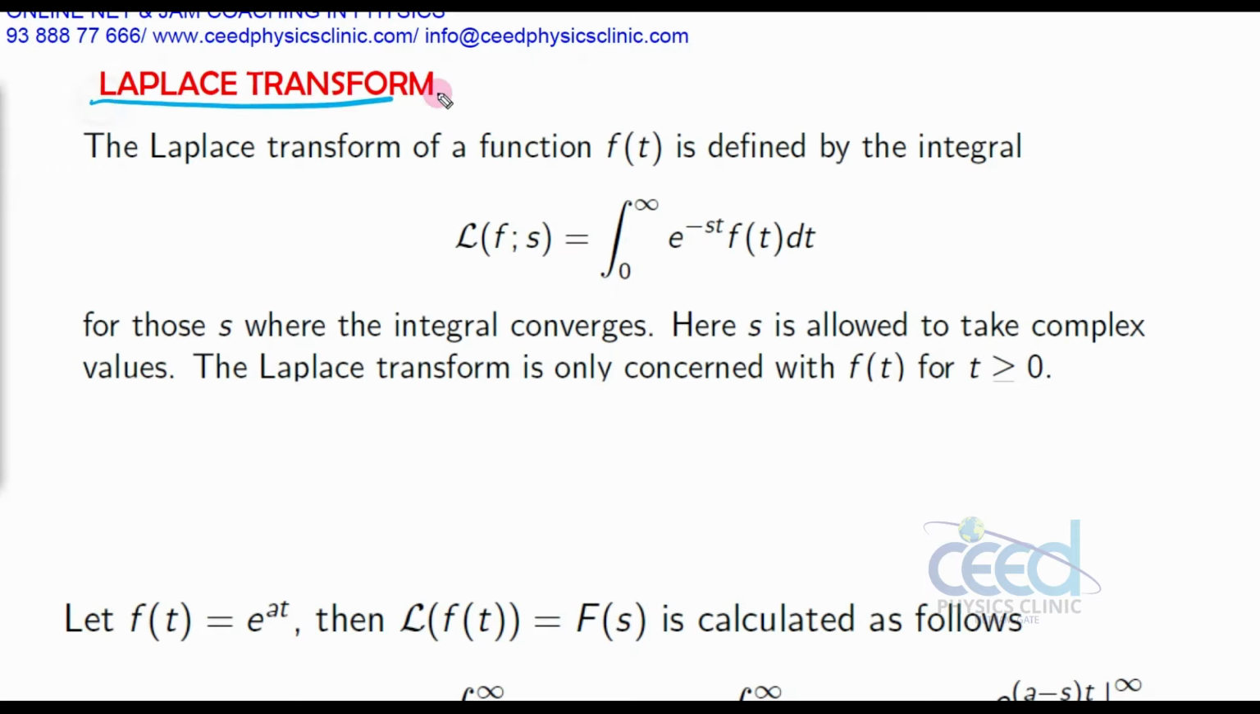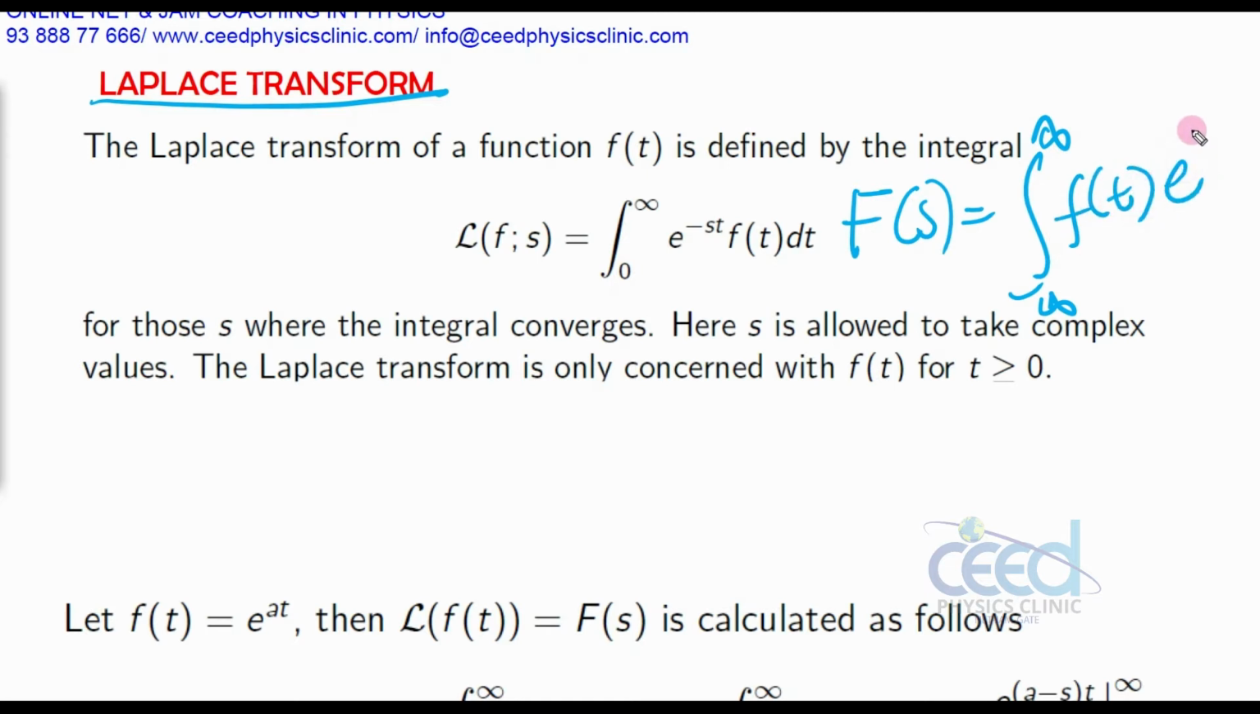Okay. In the last lecture we have seen Fourier transform, and the Fourier transform that we have represented as F of s is equal to integral from minus infinity to infinity f of t e raised to minus i omega t, and we have some normalization constant here, that is root 2 by pi. So this is the Fourier transform that we have studied.